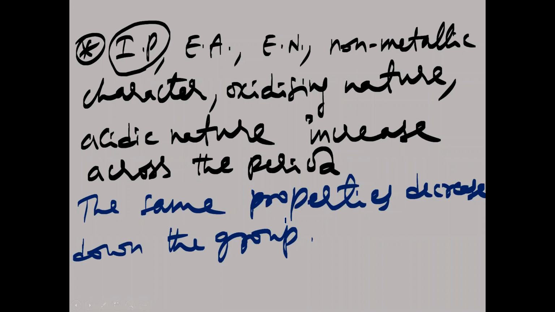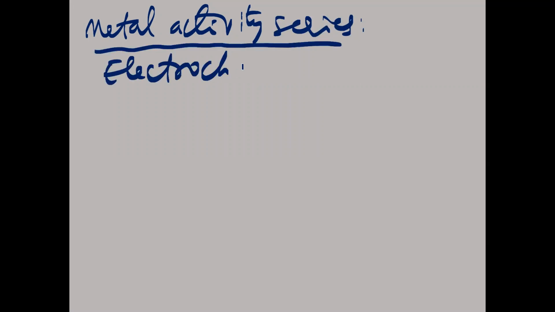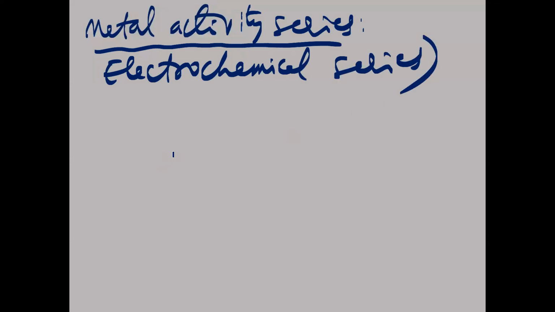Now the last important area we have to remember is the metal activity series, which is also called the electrochemical series. It is the decreasing order of metallic character, or metallic nature.